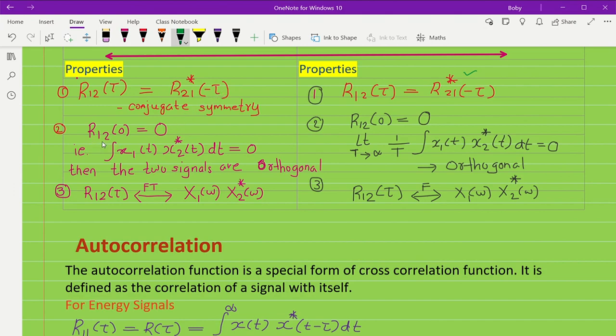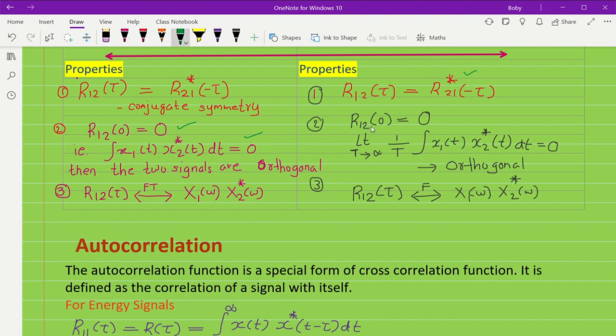Second property: R12 of 0. When tau is equal to 0, there is no delay. If R12 of 0 is equal to 0, then integral x1 of t x2 of t conjugate dt is equal to 0. That means the two signals are orthogonal. If the cross correlation is obtained as 0 for tau equal to 0, then the signals are orthogonal.